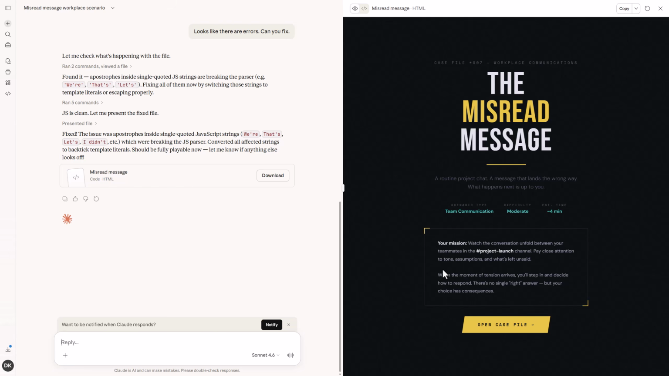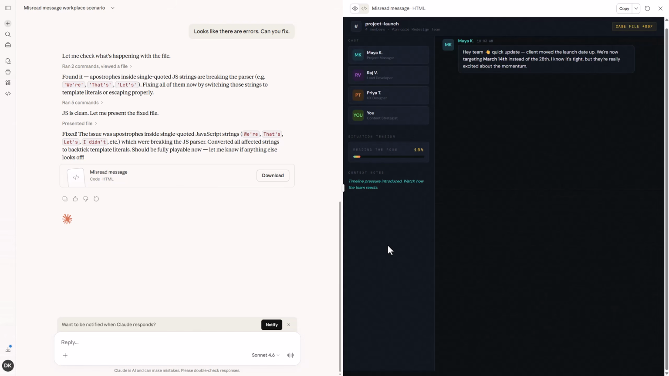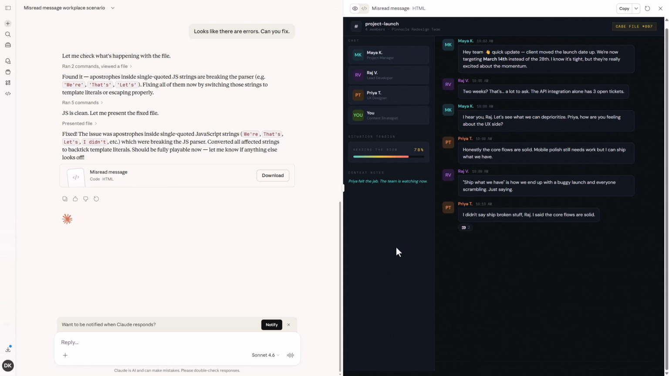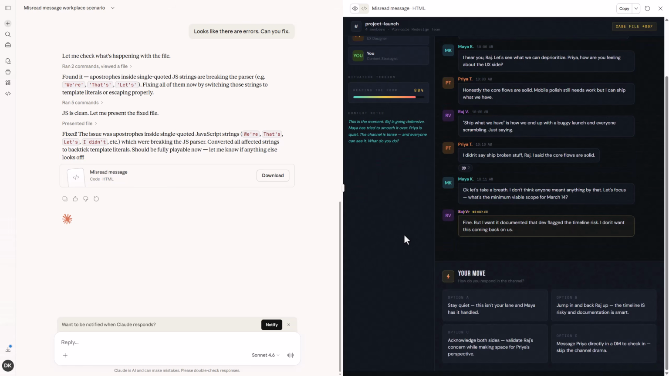Okay, so here's what we're looking at. The Misread Message, routine project chat. Your mission, watch the conversation unfold. All right, let's see how this goes. It started to put some pieces in place here.